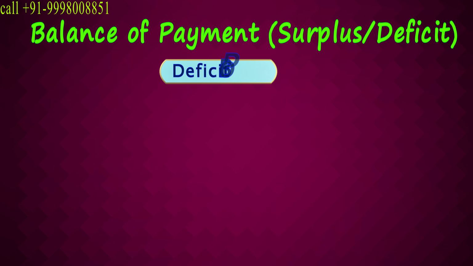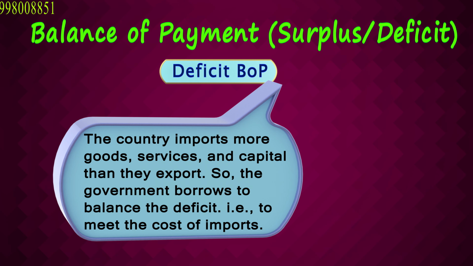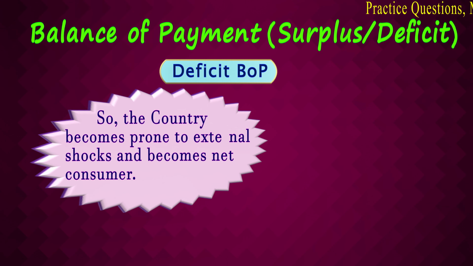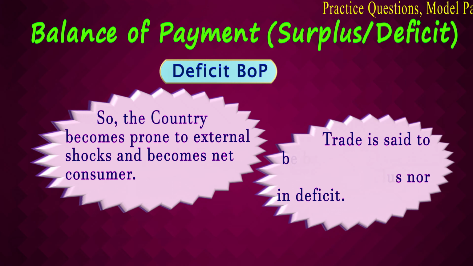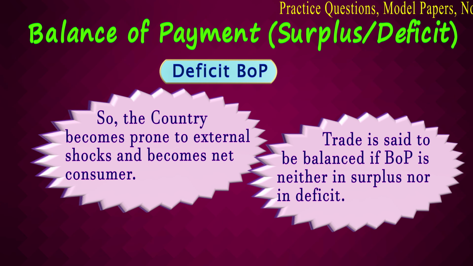Whereas the deficit balance of payment happens when the country imports more goods, services and capital than they export. Here imports are more than exports and so BOP is in deficit. The government here borrows money from the market or from whichever sources we are going to discuss so that the deficit can be balanced. Here the aim is to meet the cost of imports. The country becomes prone to external shocks when deficit BOP is there and it becomes a net consumer because country borrows money from the market so that it can meet its import needs.